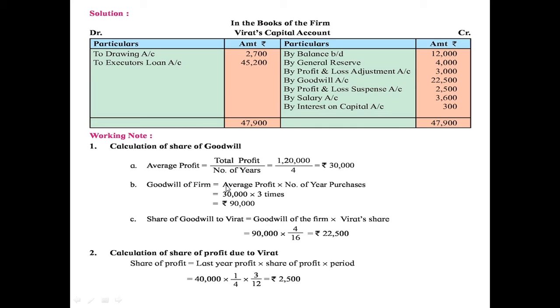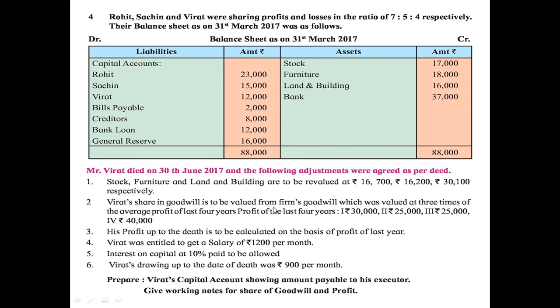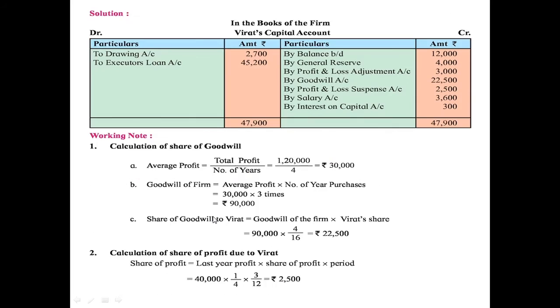Now we have to calculate the goodwill. Here the formula is given: goodwill of the firm is equal to average profit into number of years of purchase. In the question it is given that goodwill was valued at 3 times of the average profit. So our average profit is rupees 30,000 into 3 times. So the total goodwill is rupees 90,000.